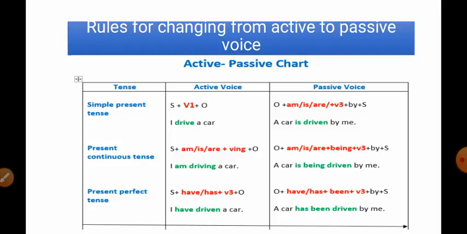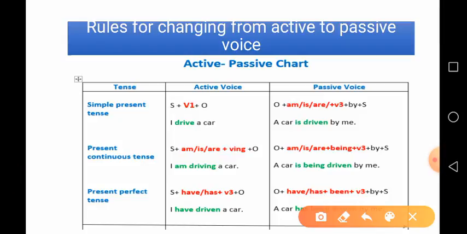They are simple present tense, present continuous tense, present perfect tense, in the past simple past tense, past continuous tense and past perfect tense. In the future, simple future tense and future perfect tense, means these 8 tenses are going to change into passive voice. The remaining tenses are not going to change into passive voice.